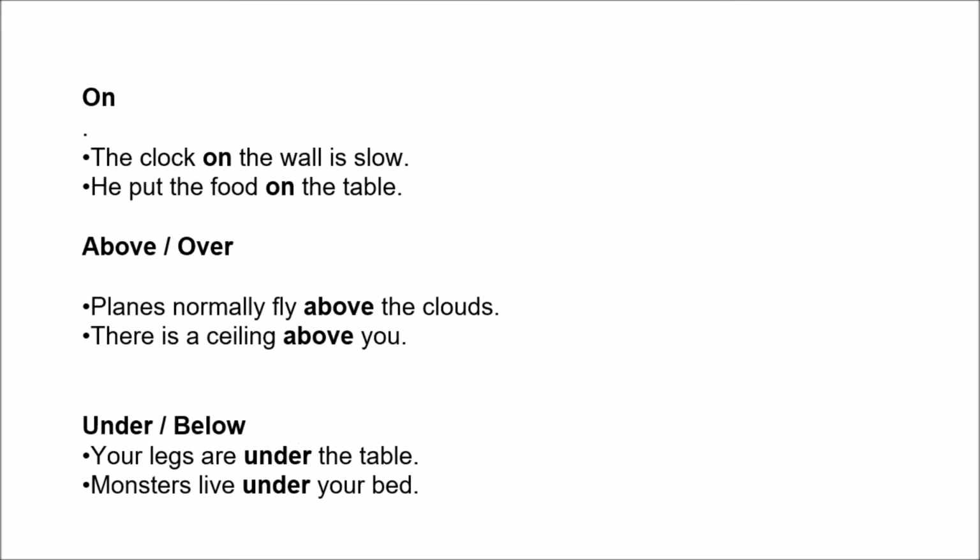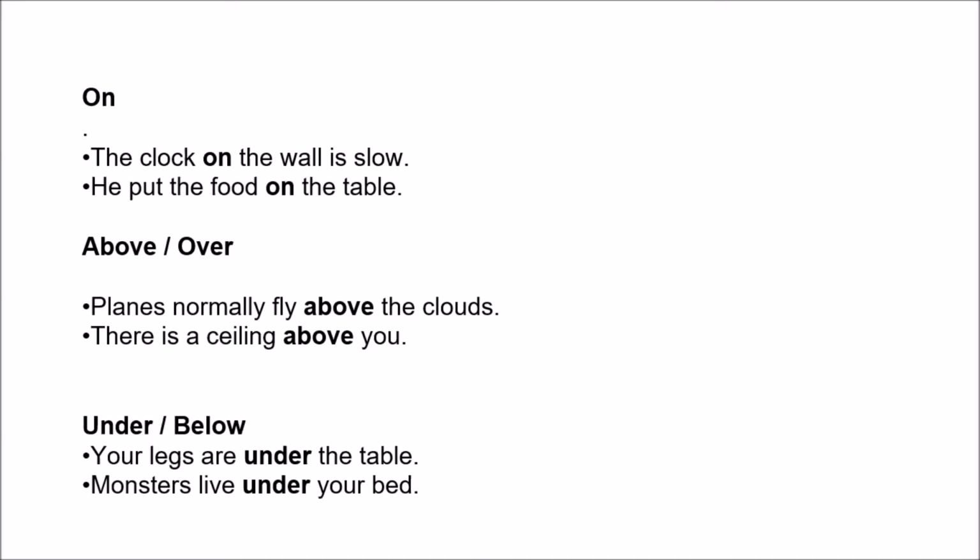On. On means that something is in a position that is physically touching, covering, or attached to something. For example, the clock on the wall is slow. Obviously, the clock is touching the wall. He put the food on the table, which means that yes, it is physically touching the table or it is attached to the table.